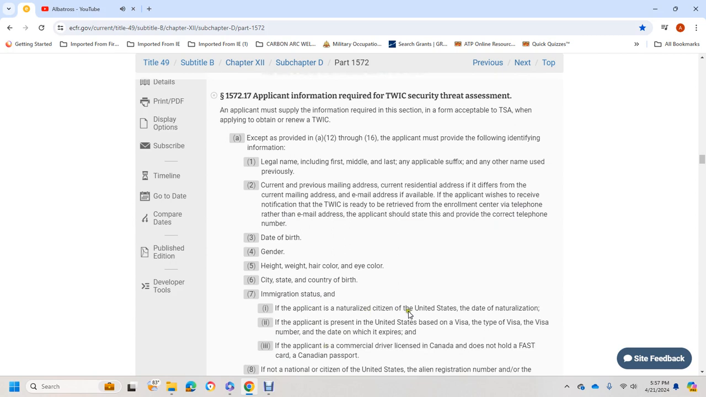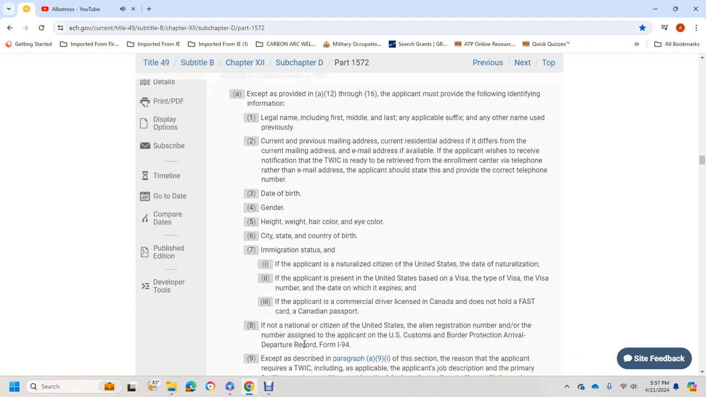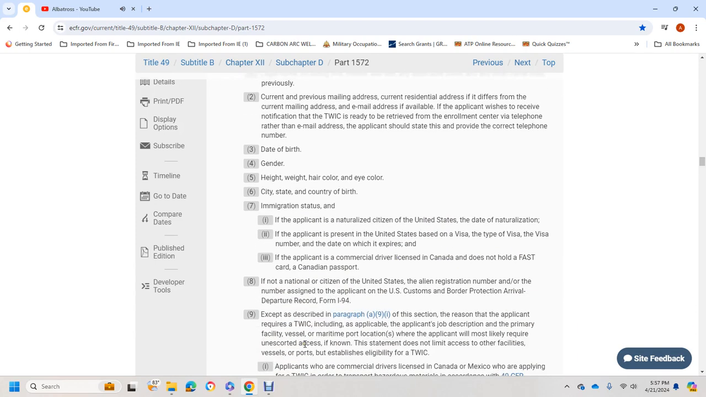If the applicant is a naturalized citizen of the United States, the date of naturalization and certificate number. If the applicant is a non-citizen, the visa type, number, and expiration date. A commercial driver with a license from Canada who does not hold a FAST card must provide a Canadian passport. A non-citizen of the United States must provide the alien registration number and the U.S. Customs and Border Protection arrival-departure record, Form I-94.